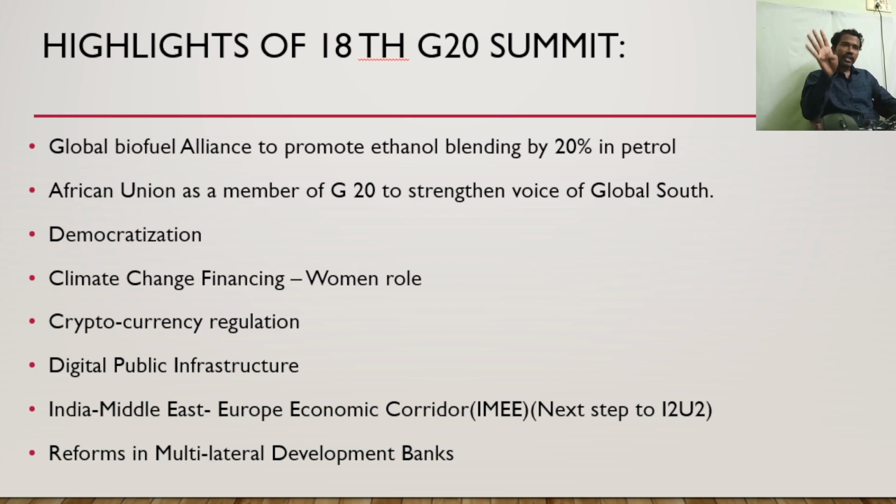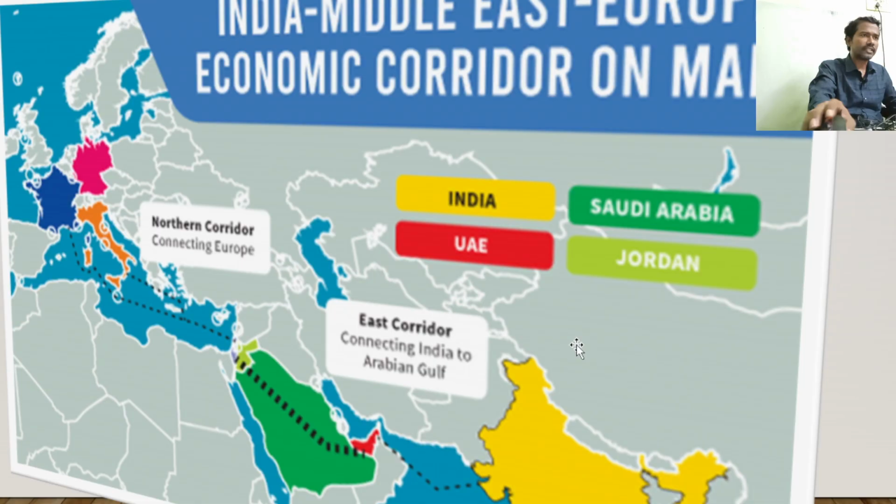Now many people are saying this corridor is the next step or successor of I2U2. This India, Middle East, Europe economic corridor. If you look at this map, through Mumbai, we can go to UAE and Saudi Arabia and Jordan, and from Jordan to the Levant Basin in the Eastern Mediterranean, which is not visible here, and then connect Italy, Germany.